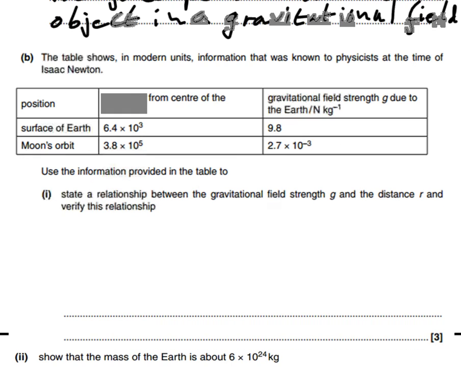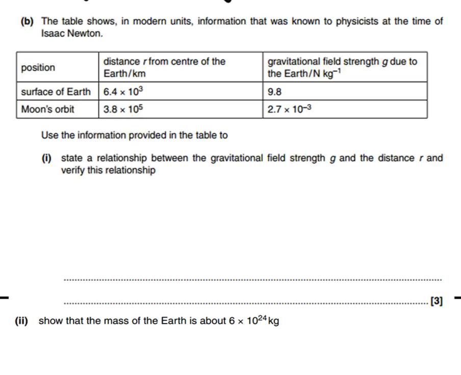Let's take a look at this next one then. The table shows, in modern units, information that was known to physicists at the time of Isaac Newton. Back in the time of Newton, we knew things like, what have we got here in our table? We've got the distance r from the center of the Earth. In other words, we knew the size of the Earth, and we knew the size of the moon's orbit. This number here is how far away the moon is, and this number here is the radius of the Earth, effectively.